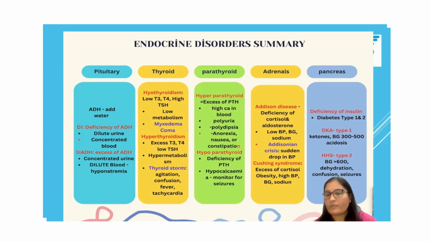Then Cushing syndrome, when there is an excess of cortisol. These patients will be obese, they will have truncal obesity, and they will have high blood pressure, high blood glucose, and a high level of sodium.